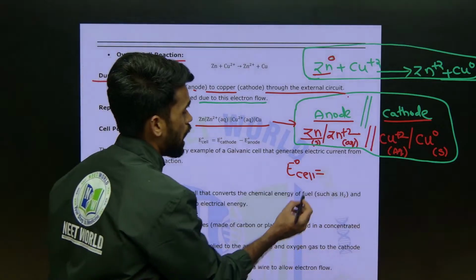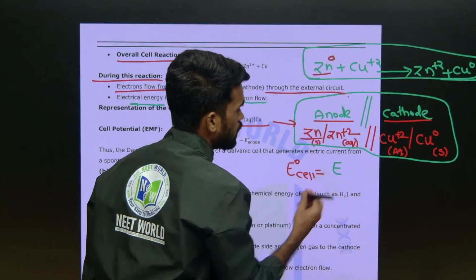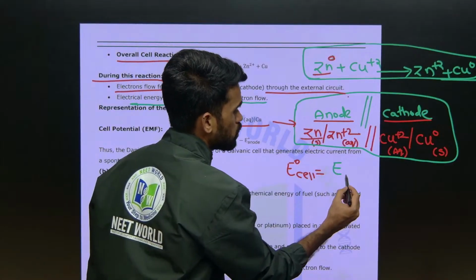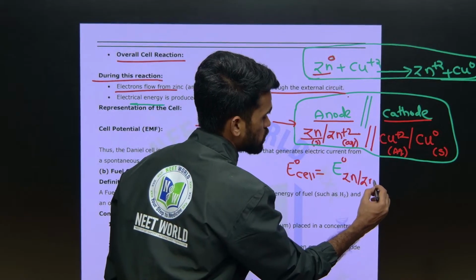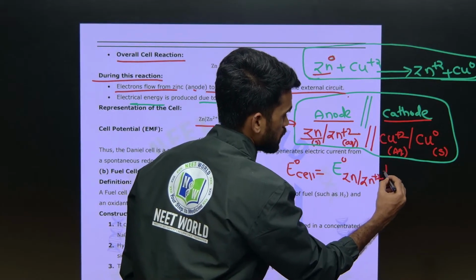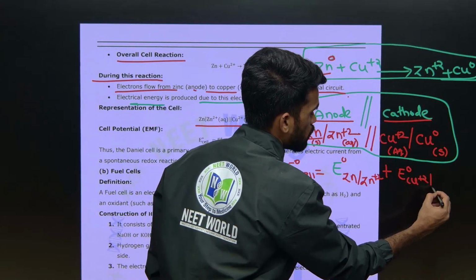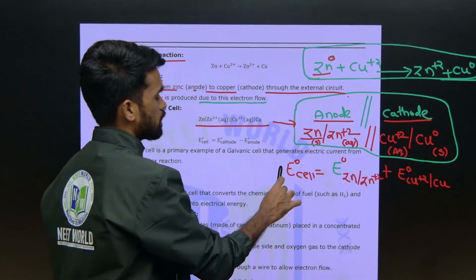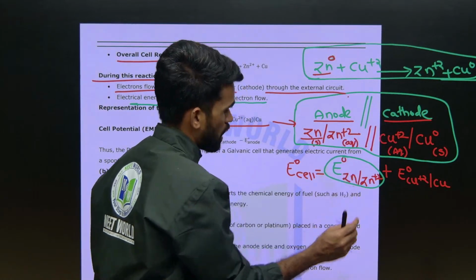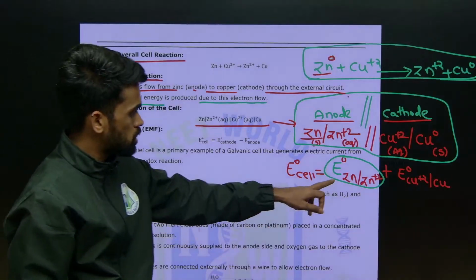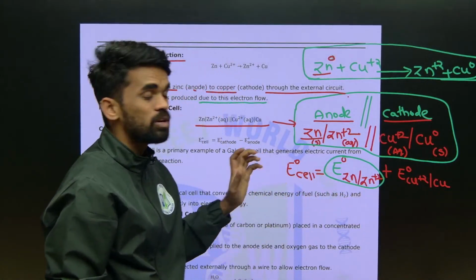Now what is happening at the anode? Oxidation. So you can write E naught of Zn converting into Zn plus 2, and E naught of copper plus 2 converting into copper. Like this we can indicate for calculating. Sir, how do we get these values? There are some fixed values for this oxidation and this reduction. If you substitute those values over here, you are going to get your E cell value.